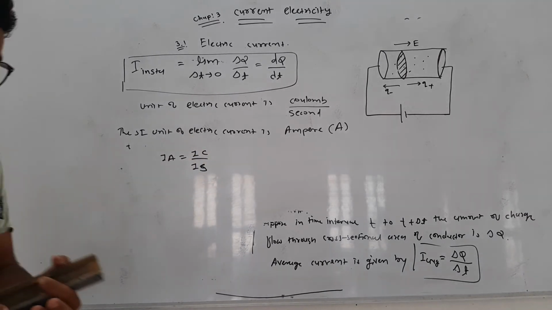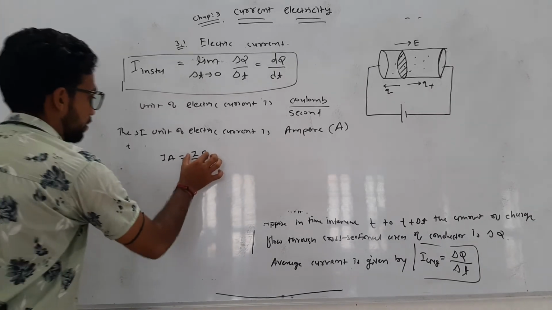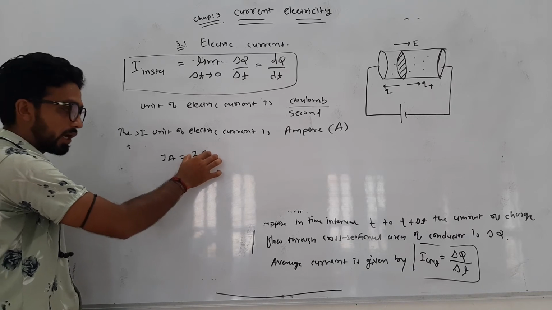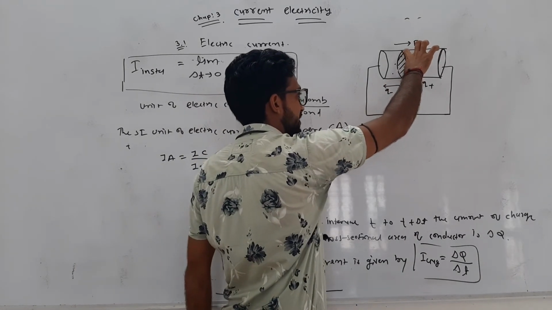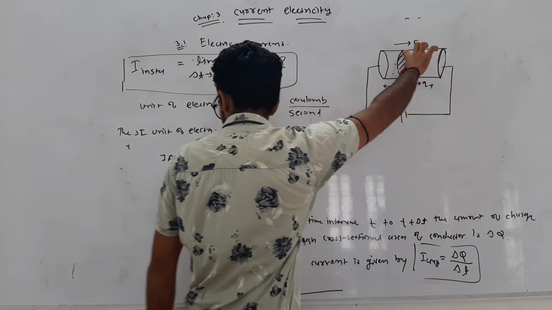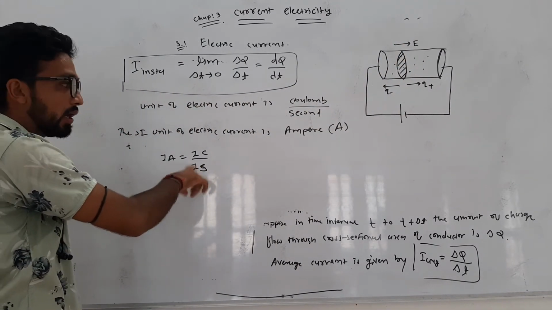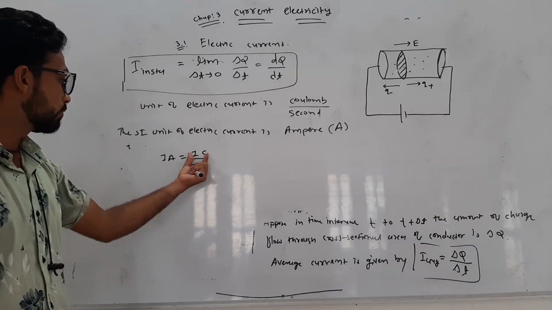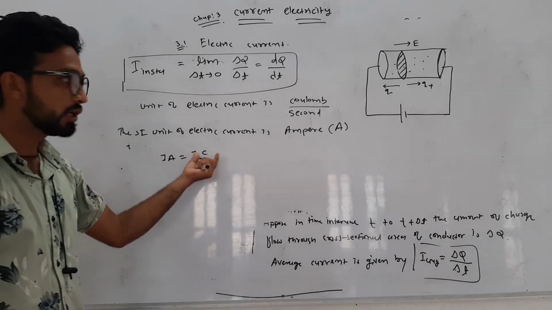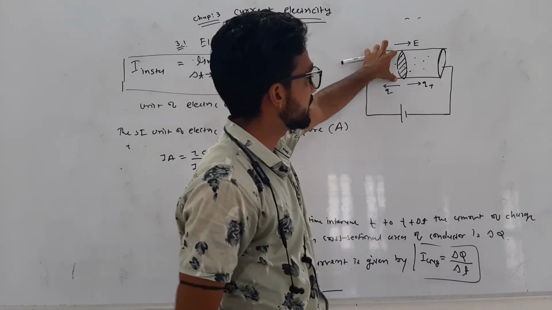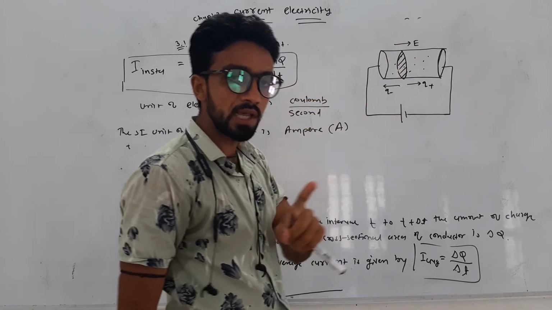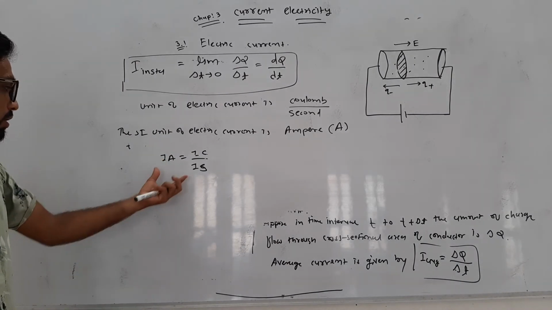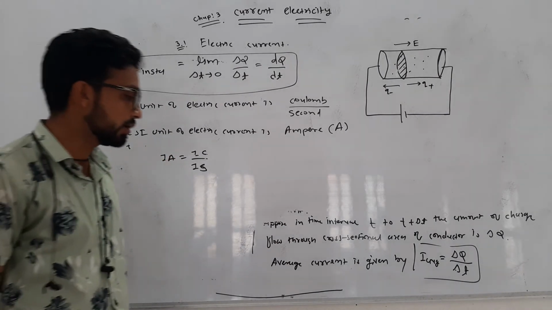The definition of 1 ampere is: when 1 coulomb of charge flows through any cross-sectional area of a conductor in 1 second, then it constitutes 1 ampere of current. Is it okay? So this is the SI unit of electric current.